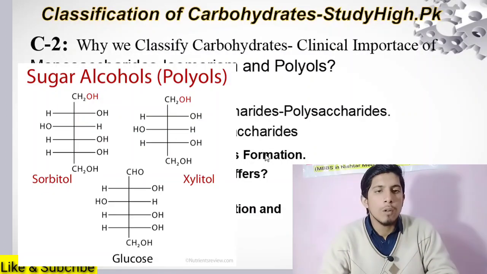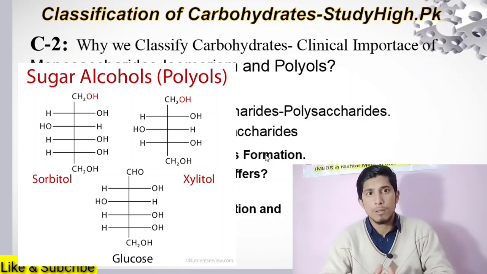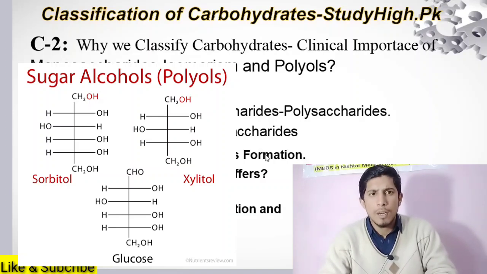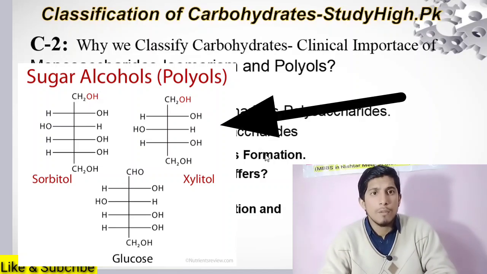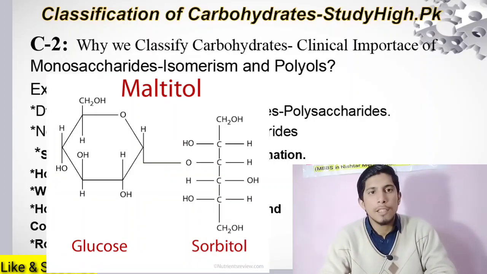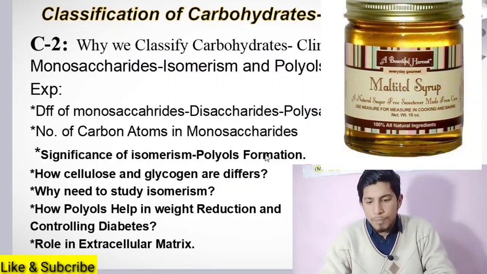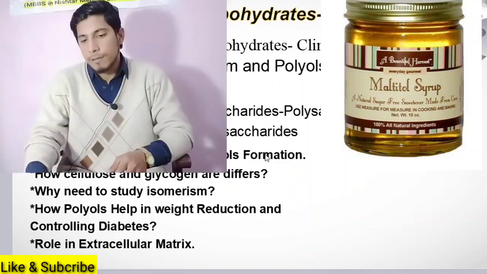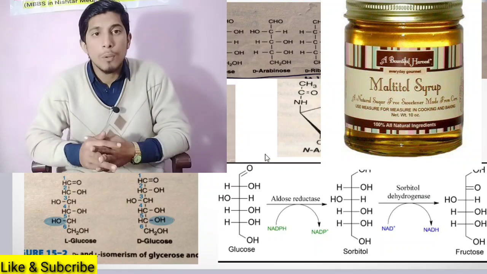Polyols. First, let us think how polyols form. Polyols are alcohols having a number of hydroxyl groups. Monosaccharides, carbohydrates can be converted into polyols by reduction, by addition of hydrogens, by reducing the carbonyl group, like an aldehyde is converted into alcohol, similarly ketones. So polyols are derived from carbohydrate, but these are very important in our clinical life. Polyols help in weight reduction and controlling diabetes. Why? First I want to tell you how polyols are formed.